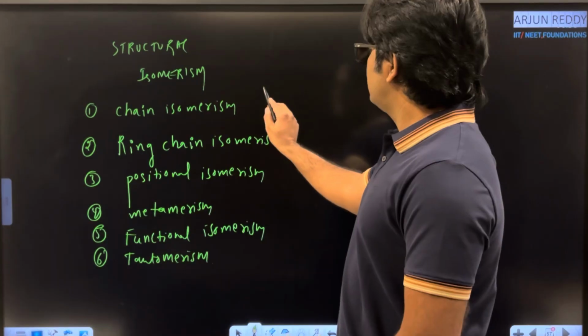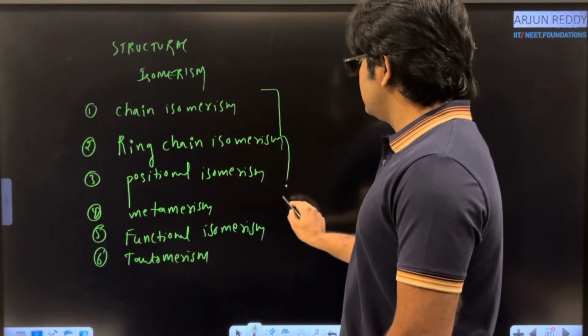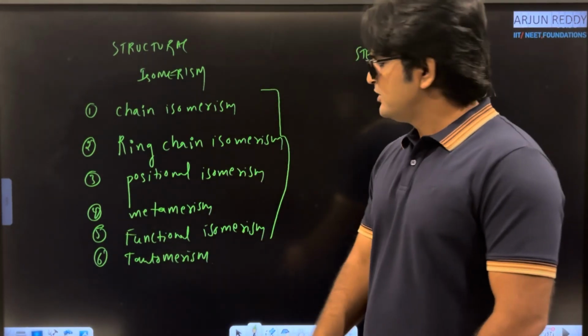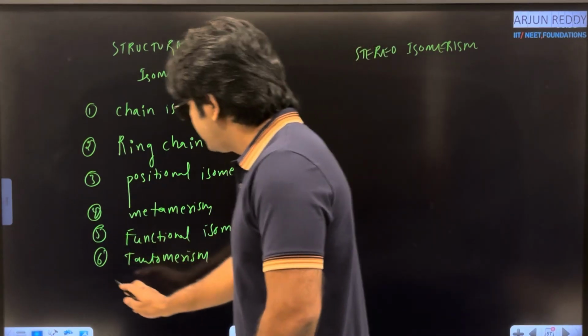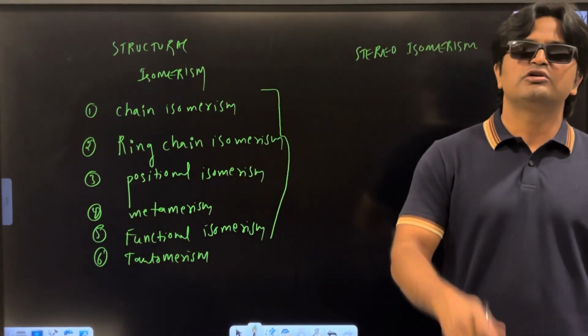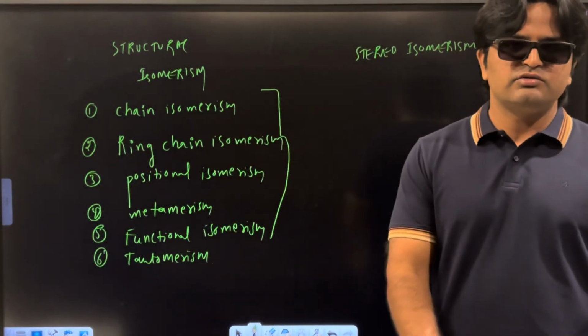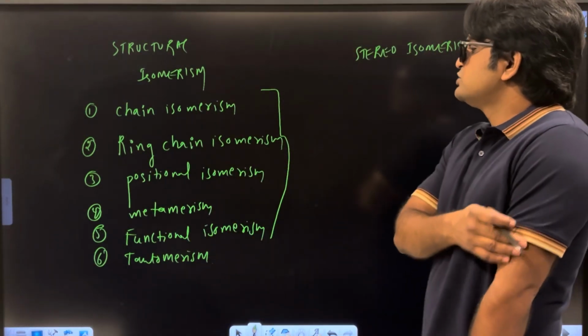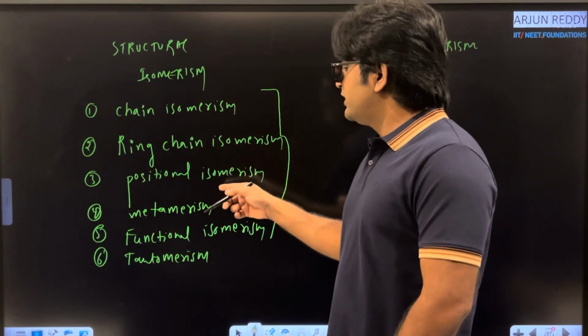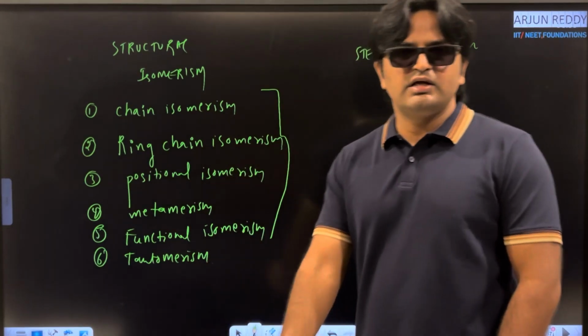Now here in the first phase we are trying to cover up to functional isomerism, and I am going to make a separate video on tautomerism. Why? Because that is a little lengthy topic when compared to the individual structural isomerism types: ring chain isomerism, positional isomerism, metamerism, functional isomerism, and tautomerism.